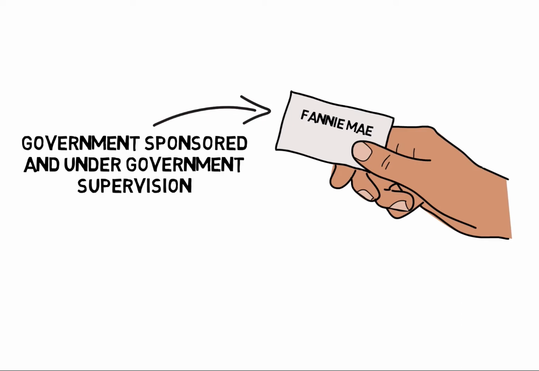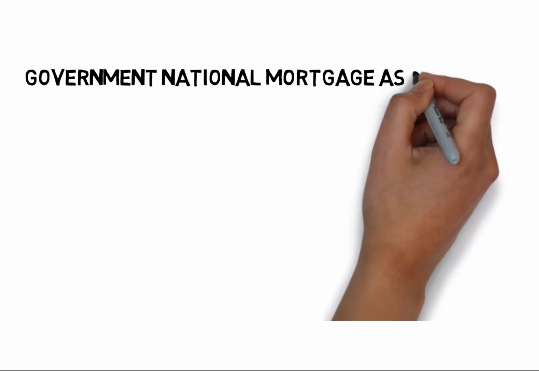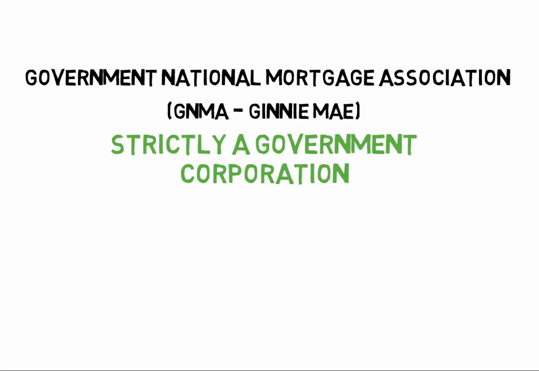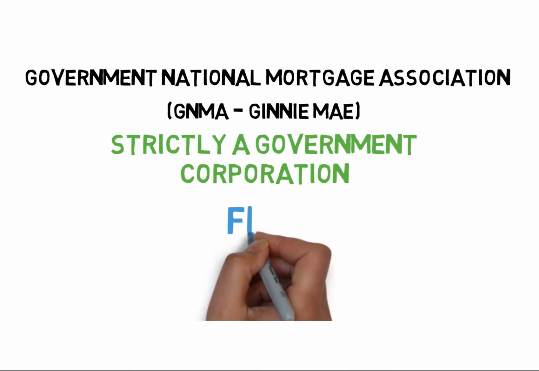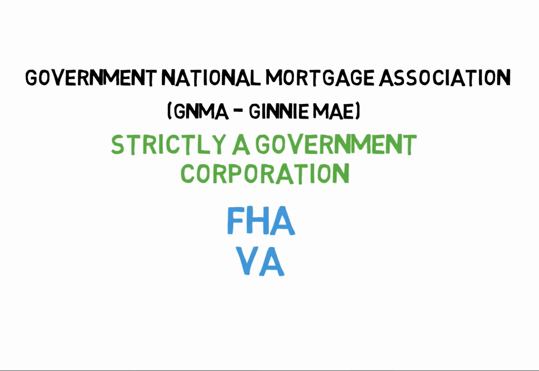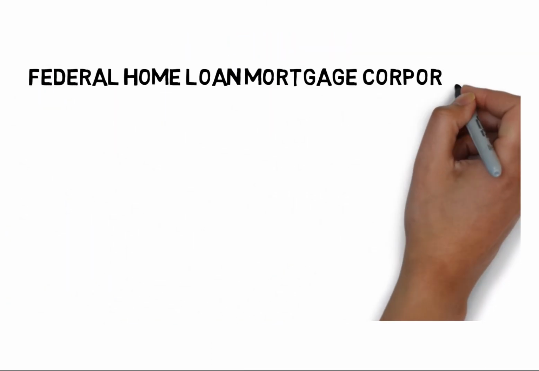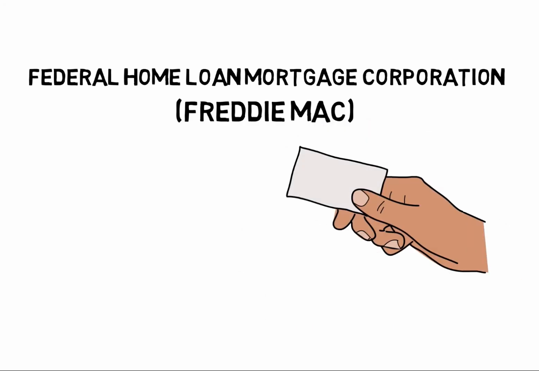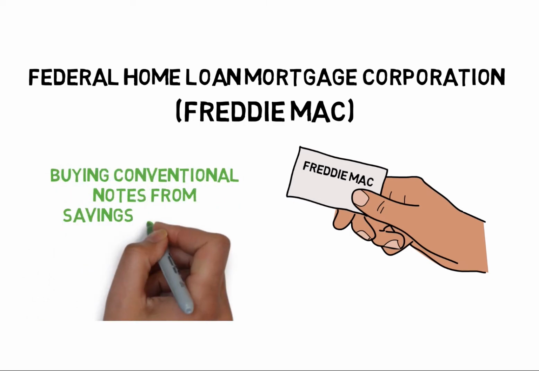A second organization in the secondary mortgage market is the Government National Mortgage Association, or GNMA, or who we call Ginnie Mae. This is strictly a government corporation. Since Ginnie Mae is a government corporation, they tend to buy government loans, such as FHA and VA loans. The third organization is the Federal Home Loan Mortgage Corporation, or who we call Freddie Mac. Freddie Mac is also a private company, like Fannie Mae. Freddie Mac tends to specialize in buying conventional notes from savings and loans.